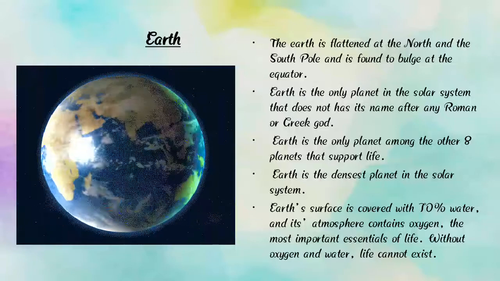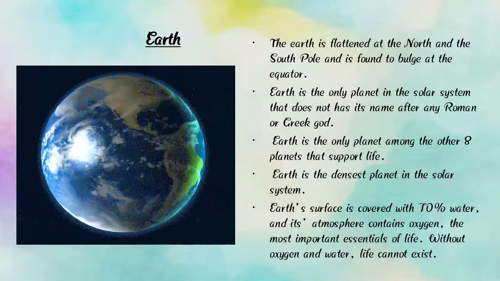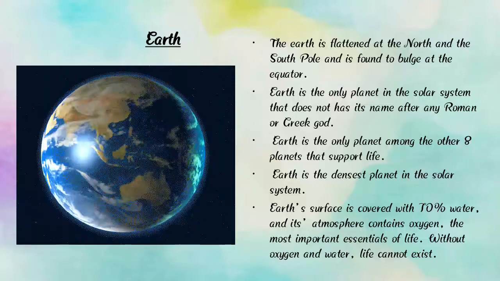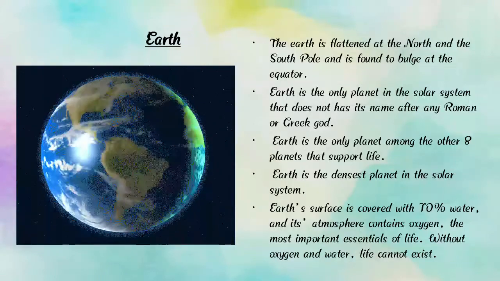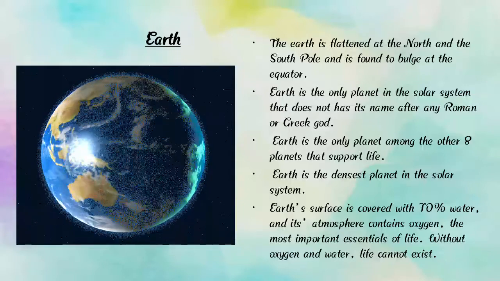So Earth is made up of land and water, and it is the only planet in the solar system that does not have its name after any Roman or Greek god.